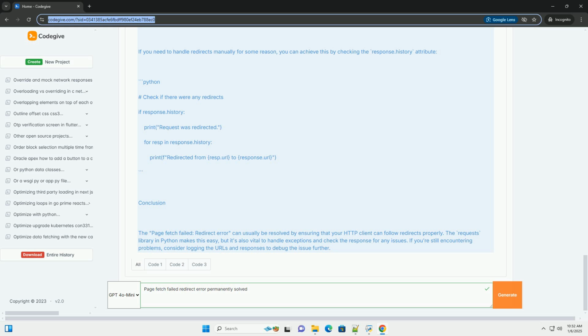Redirect error can usually be resolved by ensuring that your HTTP client can follow redirects properly. The requests library in Python makes this easy, but it's also vital to handle exceptions and check the response for any issues. If you're still encountering problems, consider logging the URLs and responses to debug the issue further.